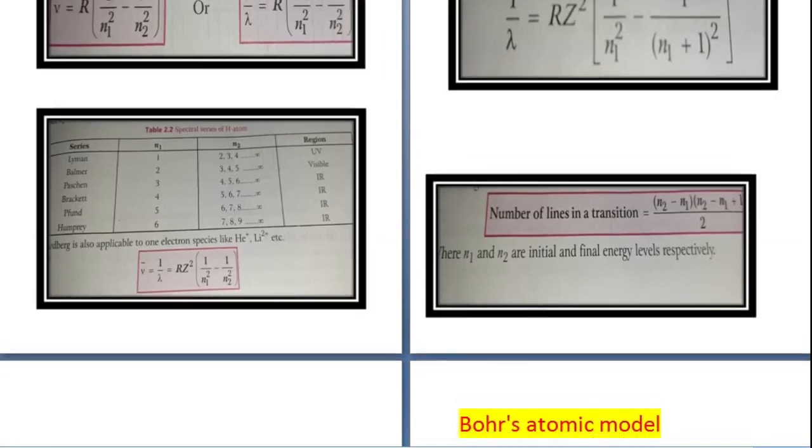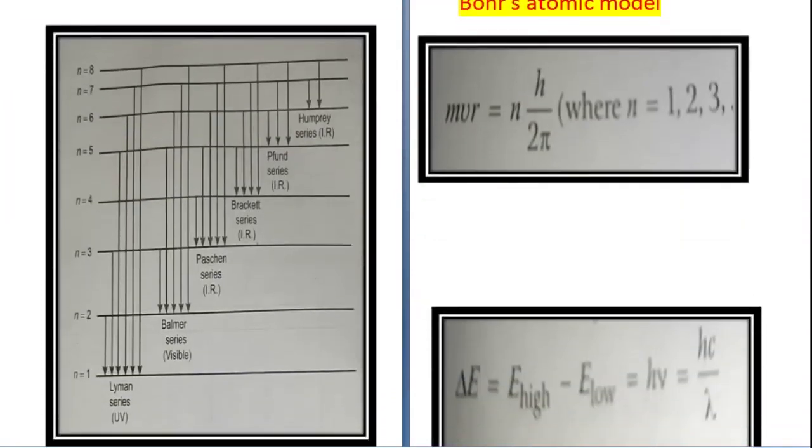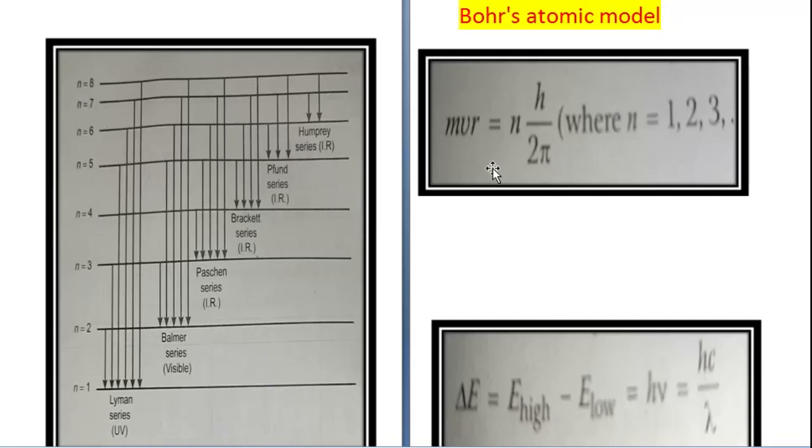Next I am showing you a diagram of the electronic transitions producing different series in the hydrogen atom. This figure here is showing you the different series produced in the hydrogen atom. You will see first is the Lyman series in the ultraviolet region, then the Balmer series in the visible region, then the Paschen series in infrared, Brackett series infrared, Pfund series infrared, and Humphreys series in infrared. n1 is increasing from 1, 2, 3, 4, 5, 6, 7, 8 like this.